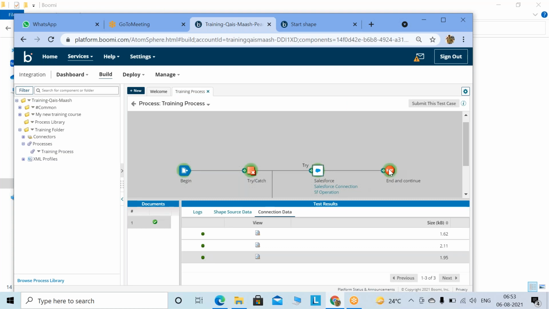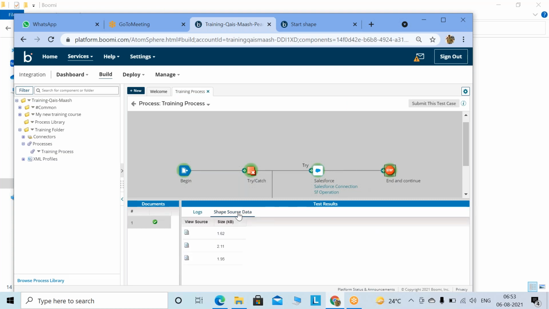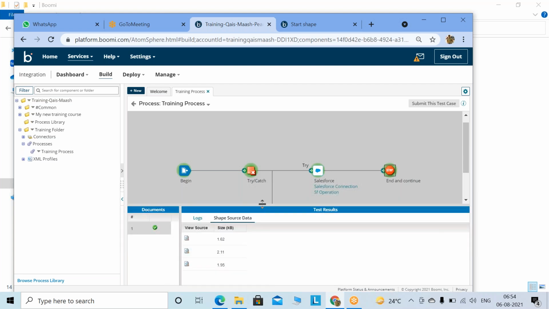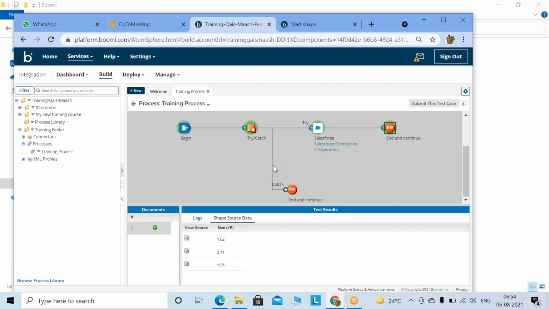Again you click over here, right? So you will get the Salesforce data. Again you see 3 records. Here the Salesforce data means one step back. So what is the data coming from here? We are retrieving the data, right? So 3 data is there. Like that we have to see which step has the data and which step doesn't have the data. So it's simple, just to analyze it.